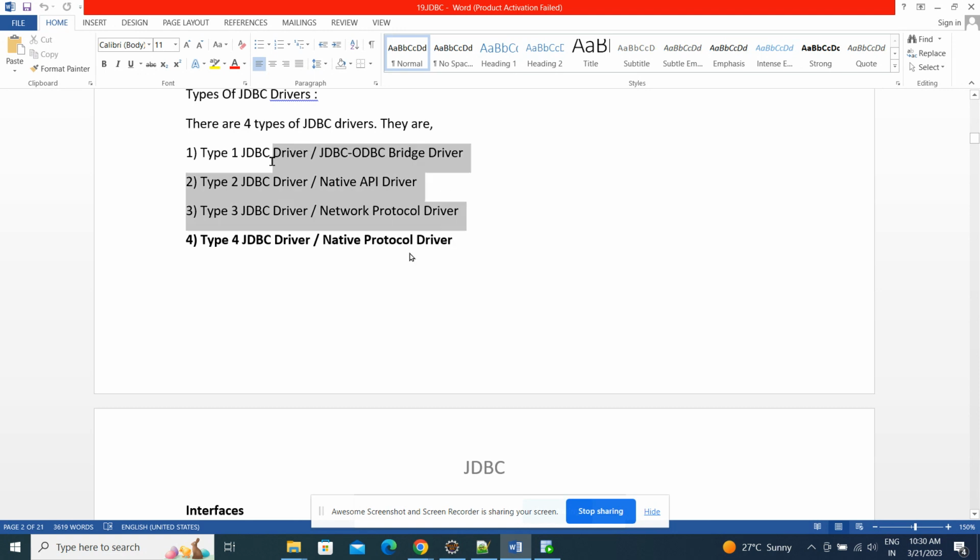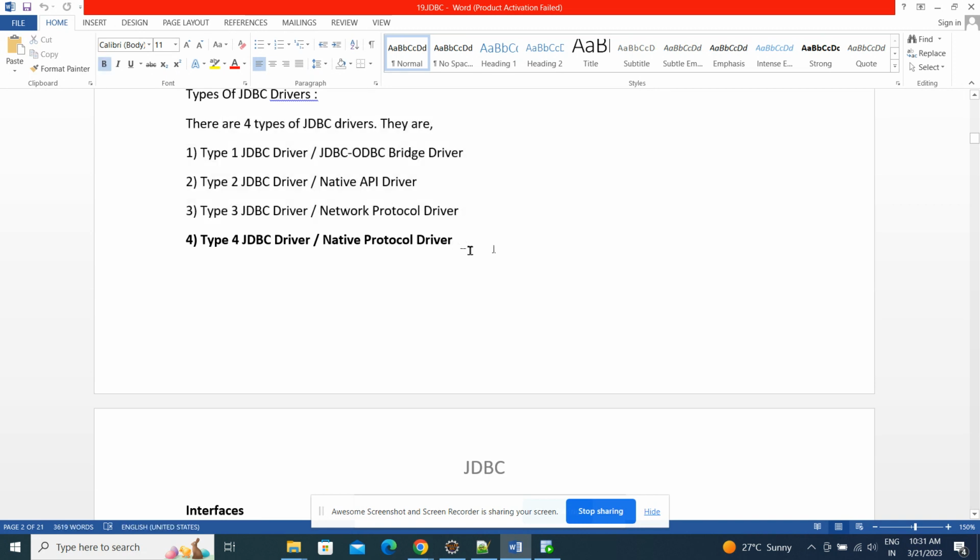All these are heavyweight operations, with a lot of complexity involved. Most of the time now we are using only the type 4 driver. The JDBC itself is not used much nowadays, but you should have some idea. If you are using it, it is the type 4 driver 100%, not the above drivers.